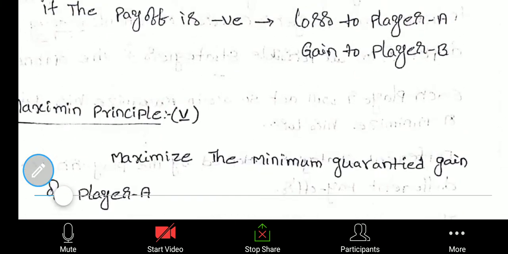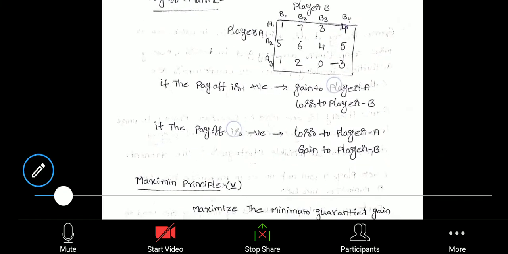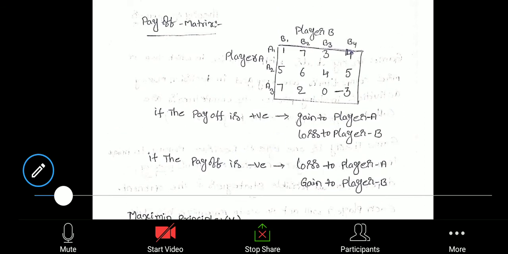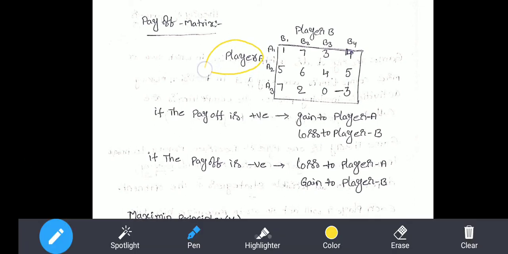With the help of an example, I'll explain the payoff and the loss or gain for the competitors. Here player A has different strategies A1, A2, A3, A4, and player B has different strategies B1, B2, B3 as well as B4.